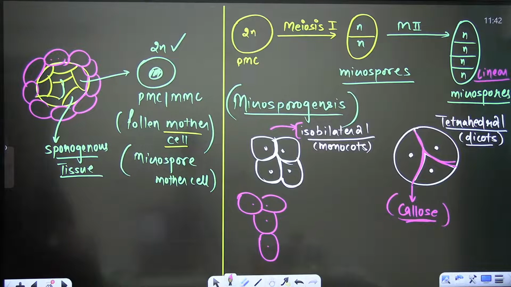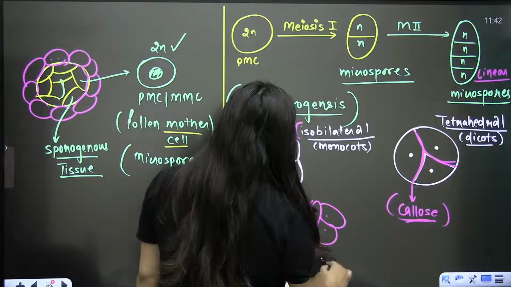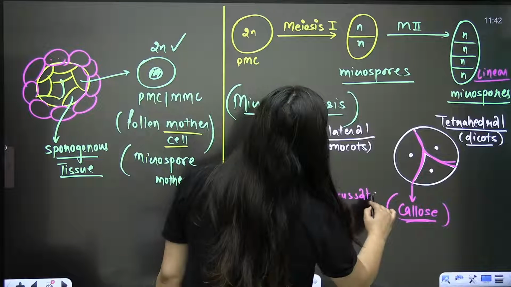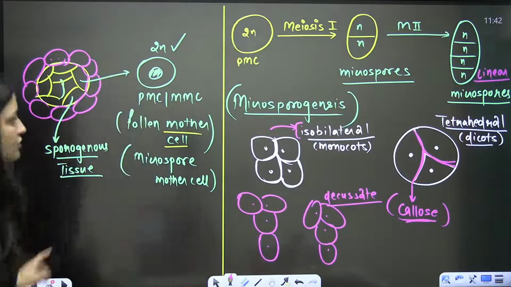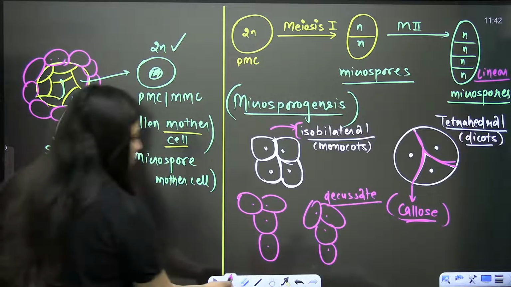So linear, T-shaped, anything can be there. It can be decussate also. You also use the word decussate. So microspores are arranged in different ways. Fine. So this is the microsporogenesis. What is it? It is the microsporogenesis. And then moreover, it is also explained in this way.